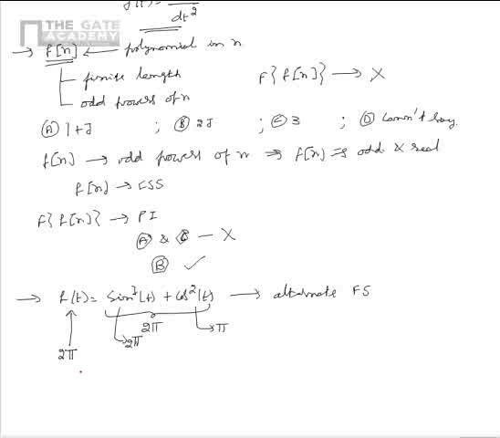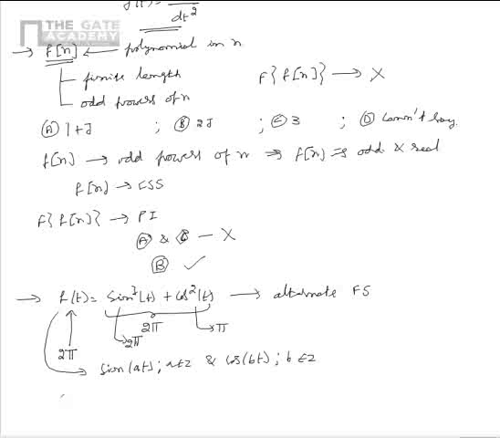So from this, the period of f of t is 2 pi. So now we have to find the expansion of f of t in terms of sine of at, where a belongs to Z, and cos of bt, where b belongs to Z.